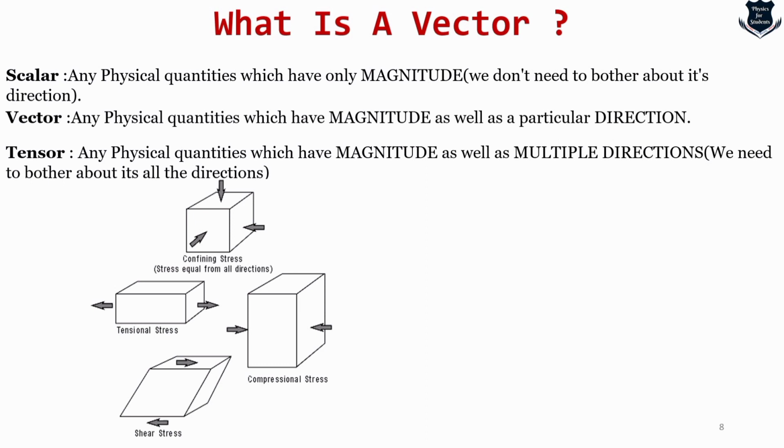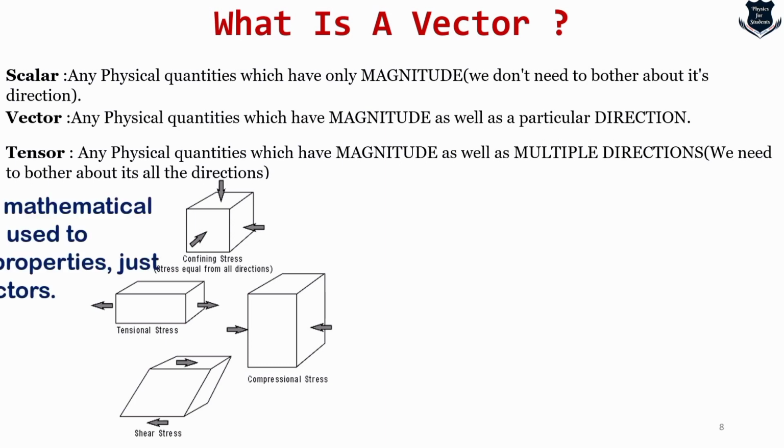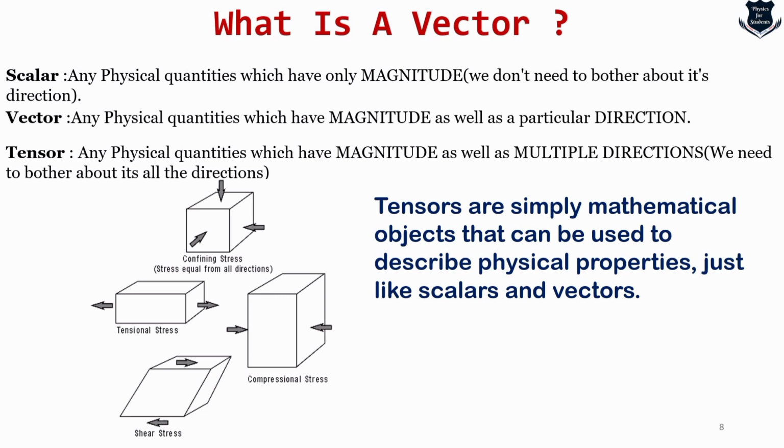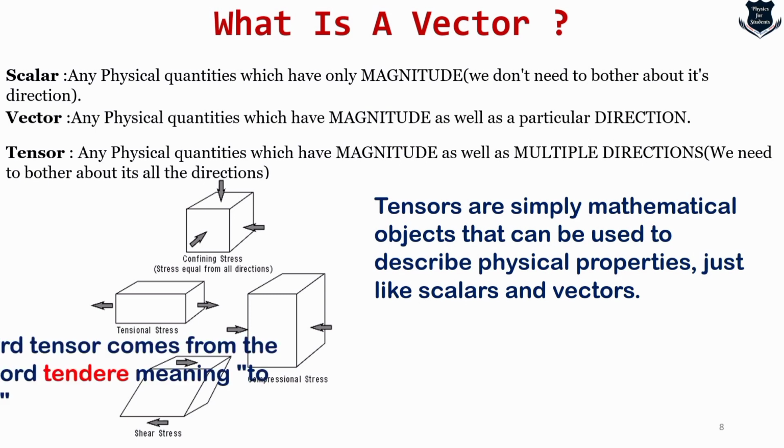The same happens when you are measuring stress, or when you're analyzing a crystal. Isotropic and anisotropic crystals will have stresses and measurements in different directions. So this is what is called a tensor, because tensors are simply mathematical objects that can be used to describe physical properties, just like scalars and vectors.